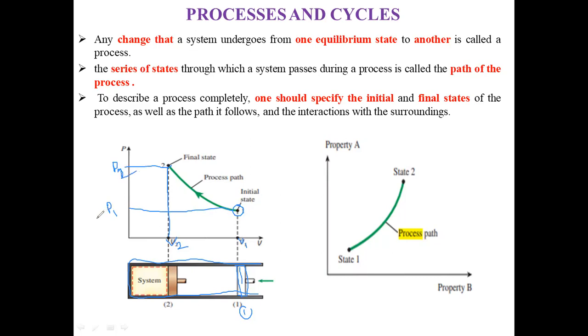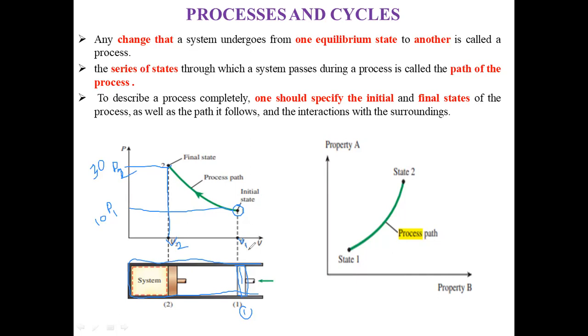Let us suppose P1 is 10 bar, then after some time it will be greater than 10 bar, which is nothing but 20 bar or 30 bar, whatever the value, but there is an increase in pressure from P1 to P2.